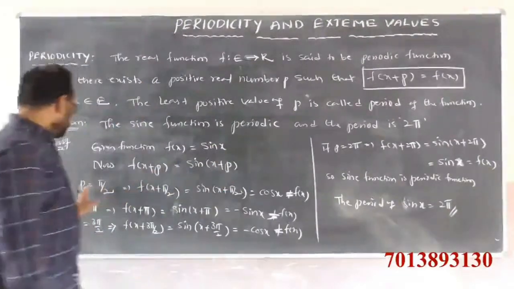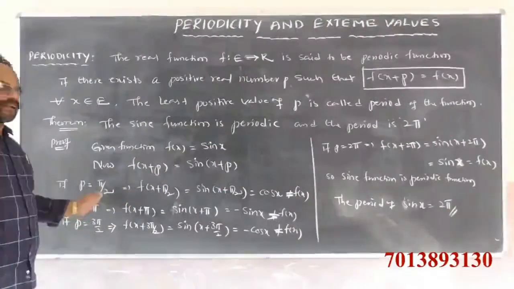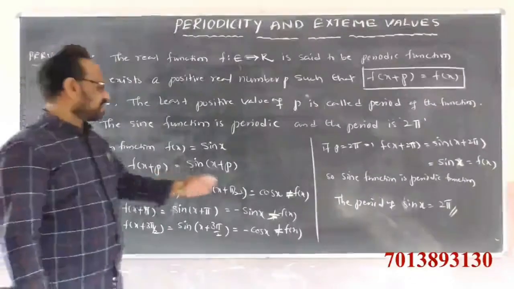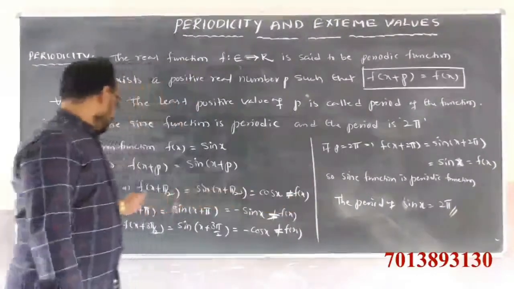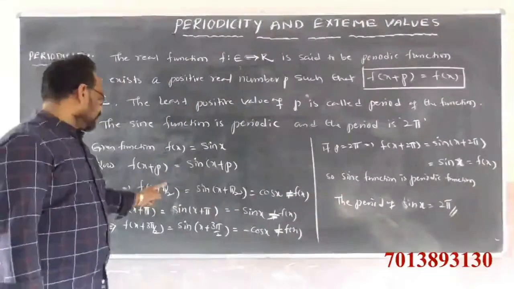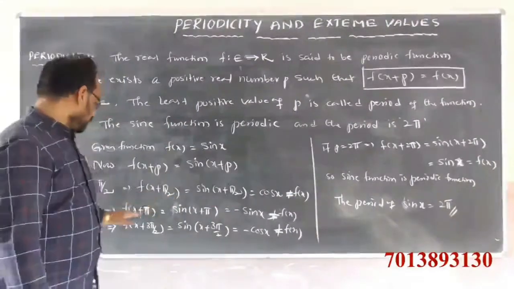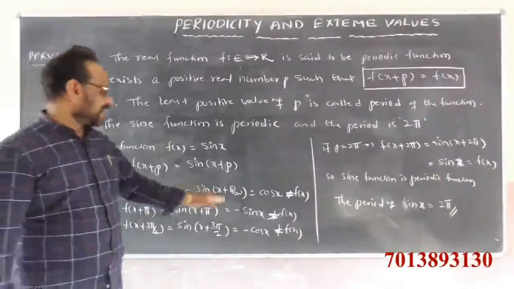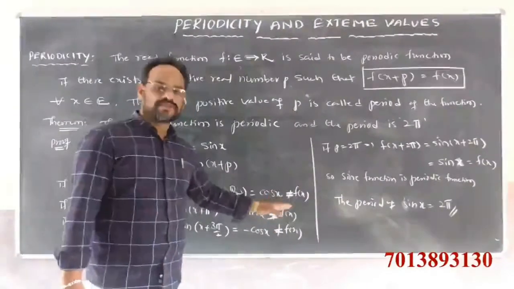If you substitute p equals pi by 2, we get cos x, which is not equal to f of x. So f of x plus pi by 2 is not equal to f of x, so the period is not at all pi by 2. If you substitute pi, we get minus sin x. This is also not equal to f of x.